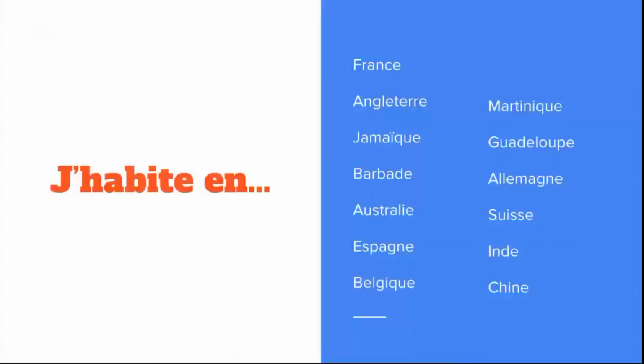Make sure that if you're writing down these names of countries in French, you're also writing their equivalents in English. Okay? This is very important vocabulary, so you do well to write it down. And practice, of course.